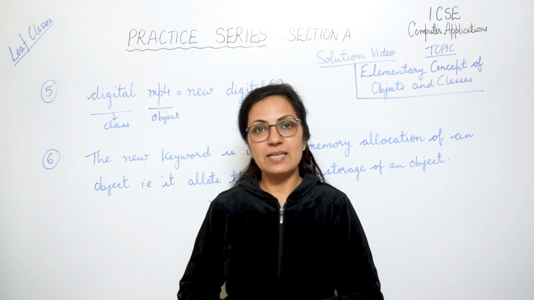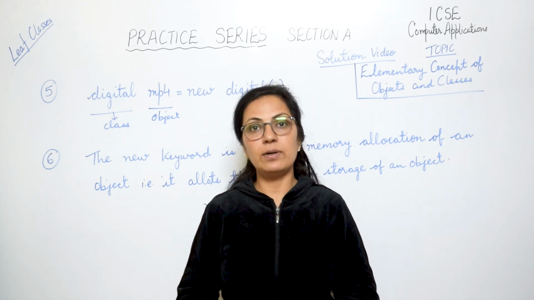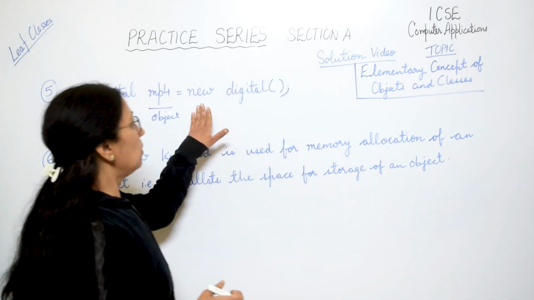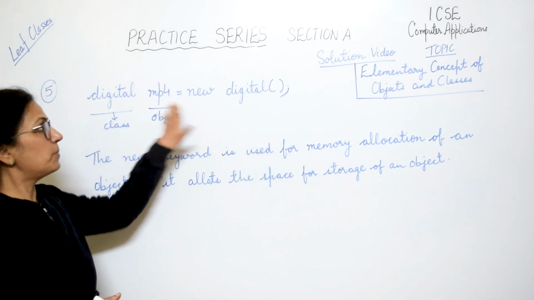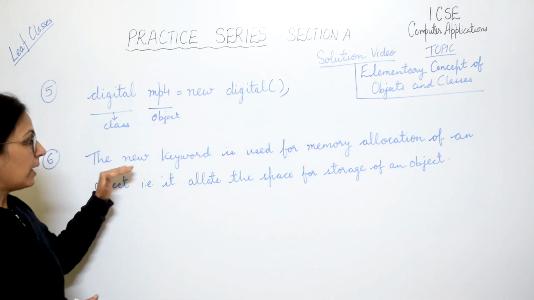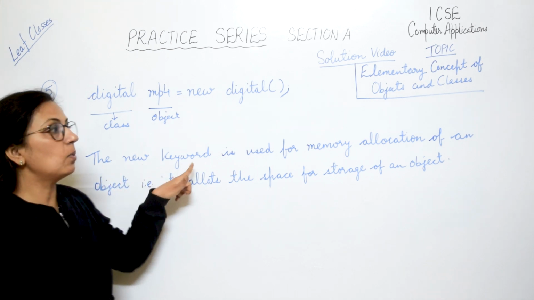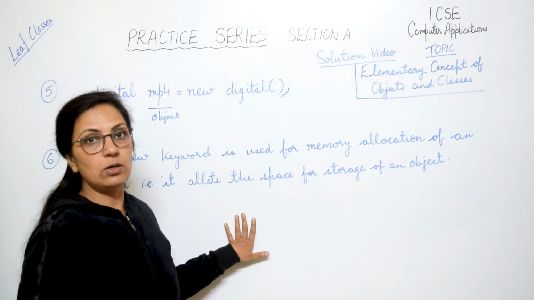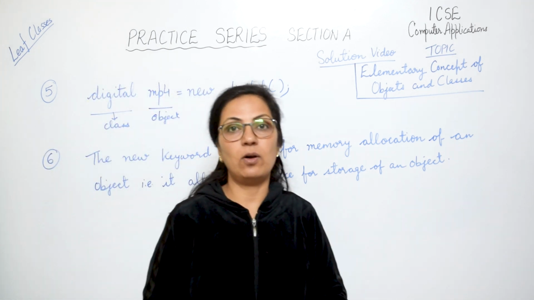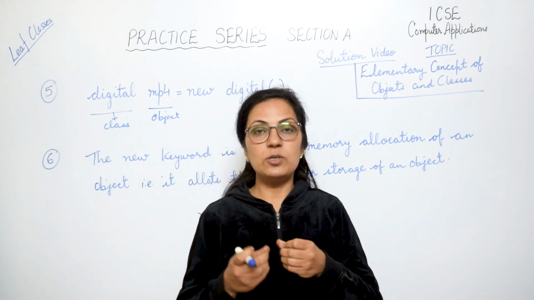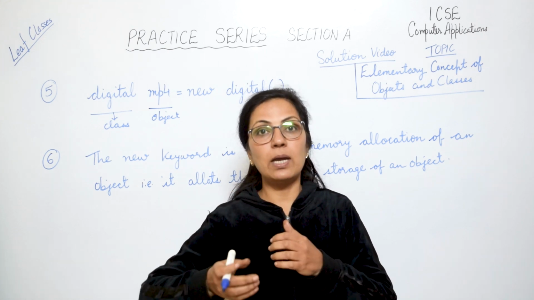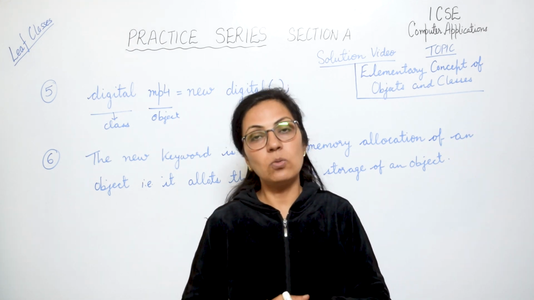Question number 6 says, give the significance of the new keyword while creation of the object, right? So we have seen that new keyword is used for creation of the object. We have given class name, space, object name equals to new class name. Now for this the answer is, the new keyword is used for memory allocation of an object. That is, it allots the space for the storage of an object. When you create an object, it needs some memory space. So how is that allocated? That is allocated using new keyword.